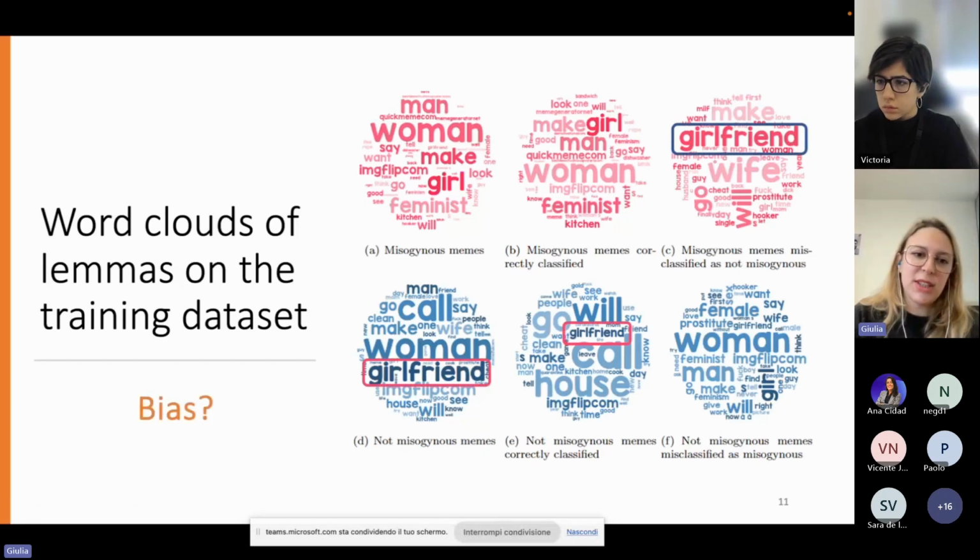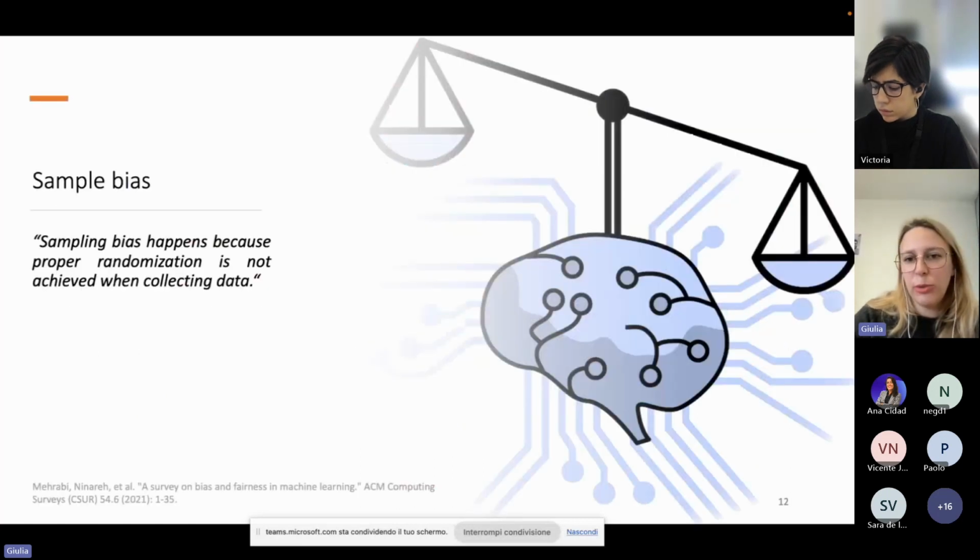This behavior suggests the presence of bias. In particular, we are talking about sample bias. Even though there isn't a specific and well-defined definition of bias, in this case, sample bias represents an unwanted behavior that the model learned due to improper randomization in the training data.